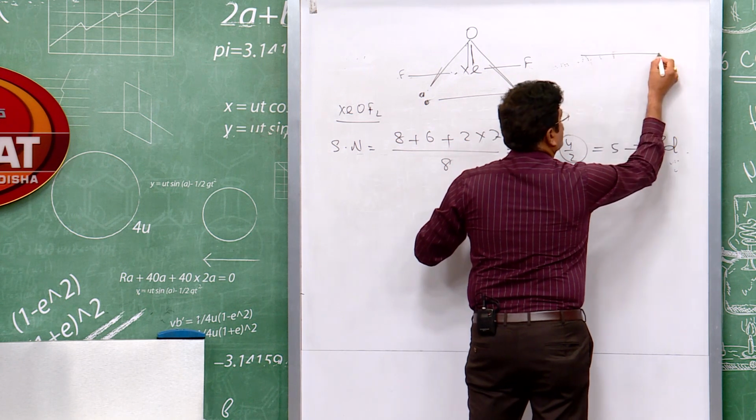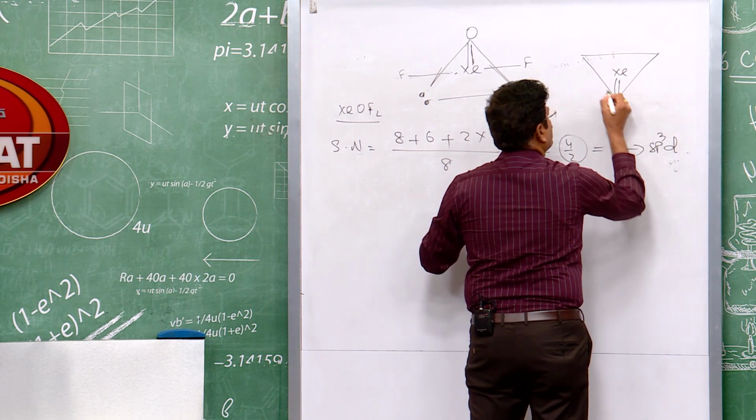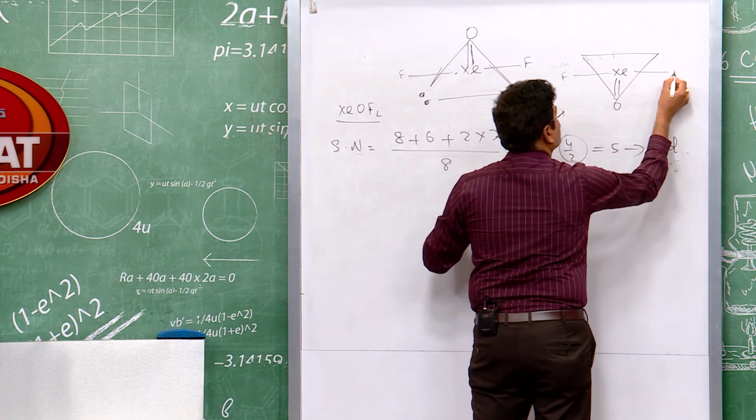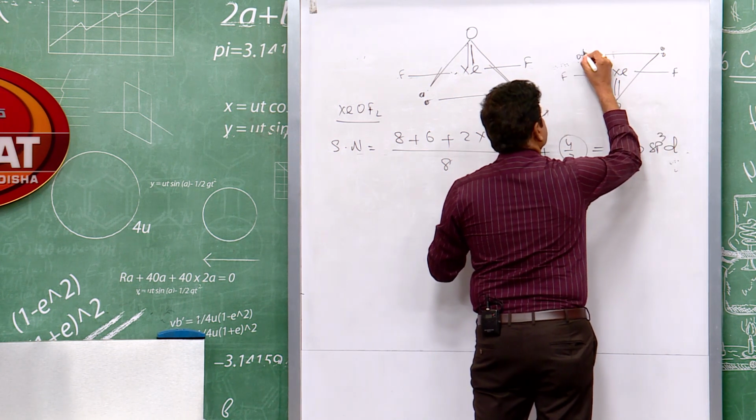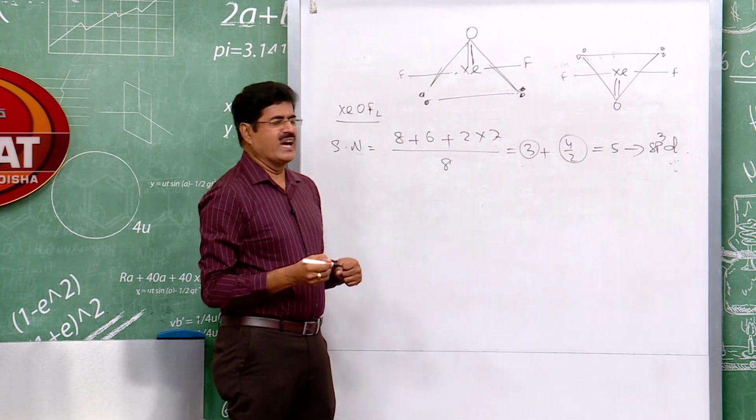It's better to have this type of shape, Xe double bond O, F, F, just invert that. This is the shape of the XeOF2.